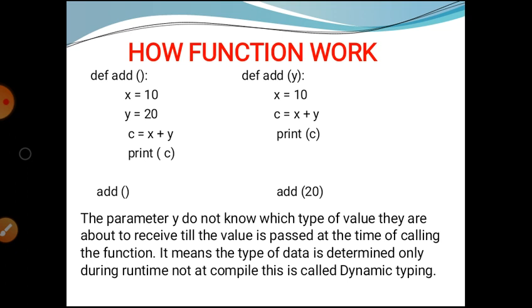At the time of calling the function, the parameter y receives the value of the argument. It means the type of data is determined only during runtime, not at compile time. This is called dynamic typing.